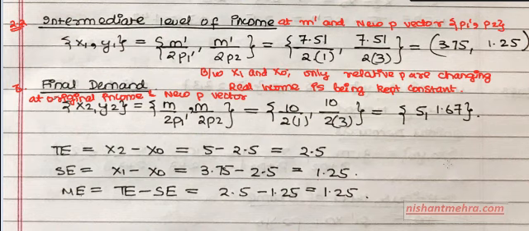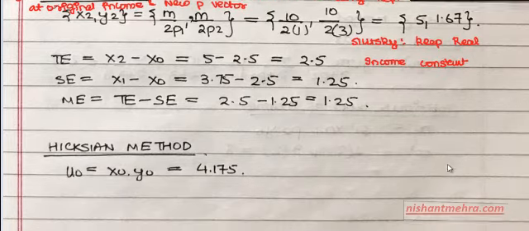And income effect is the difference between total effect and substitution effect, which is 1.2. So this was the Slutsky method. In Slutsky, what you do is keep real income constant. Am I clear on this? Okay, and that's what we have done.